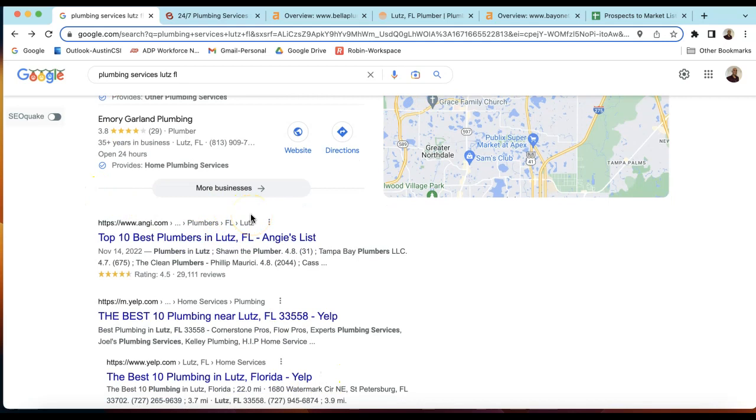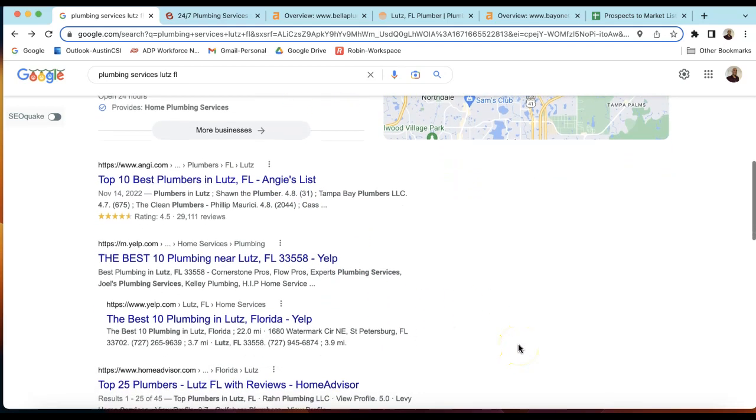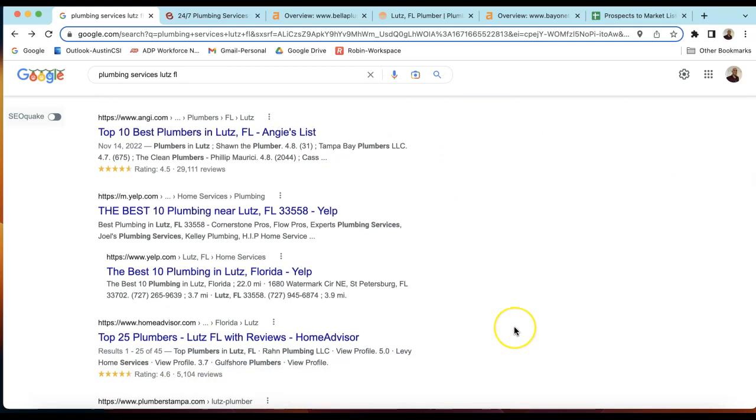So the goal is to organically be on the top of the page as much as you can for any kind of service you provide or area you provide for. Typically we don't count directory lists like Angie's List and Yelp because consumers, for the most part, are going to go to a local website, especially if it's an emergency type of service.